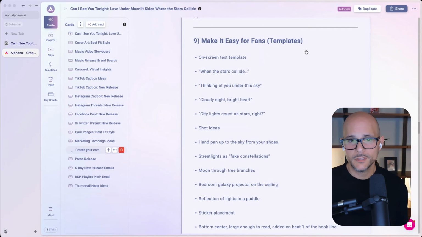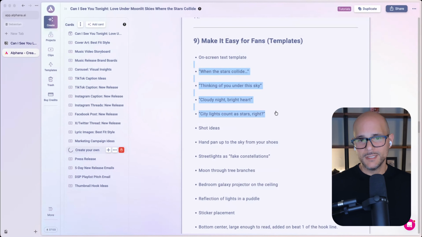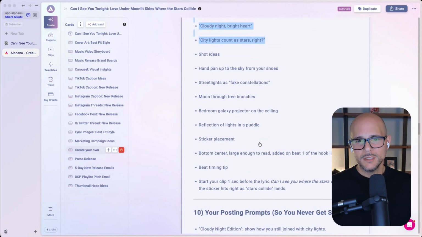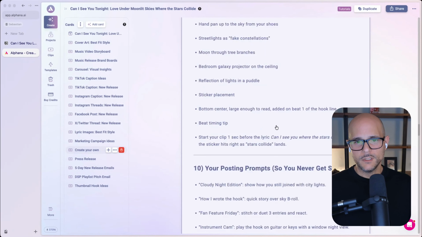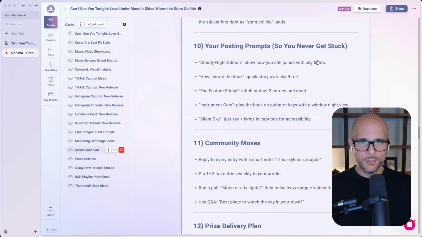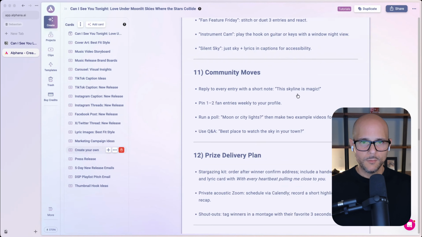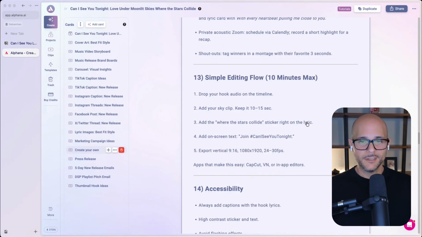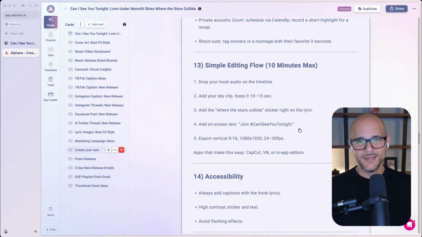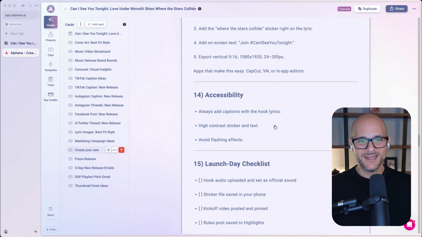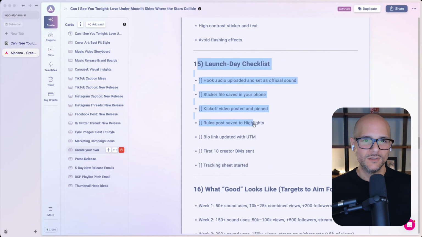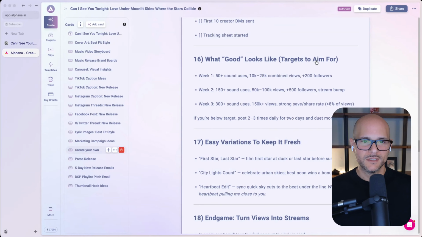Oh, so these are templates, so you can give fans templates that make it easy for them. Like, all right, here's a couple on-screen text templates that they can use. These are a couple shot ideas for their video. Perfect. You got posting prompts so you never get stuck. Community moves. Prize delivery plan. I mean, look at this. It keeps going, right? A simple editing flow. Always add captions with the hook lyrics, high contrast sticker and text, right? Gives you a launch day checklist. What good looks like. Oh, this is great.